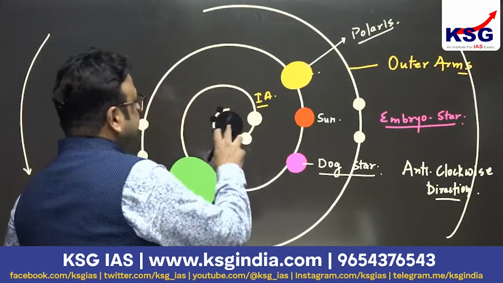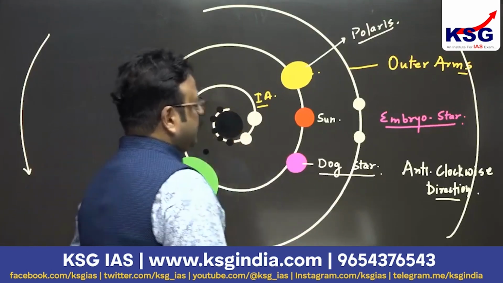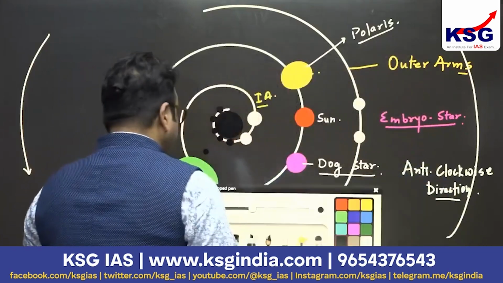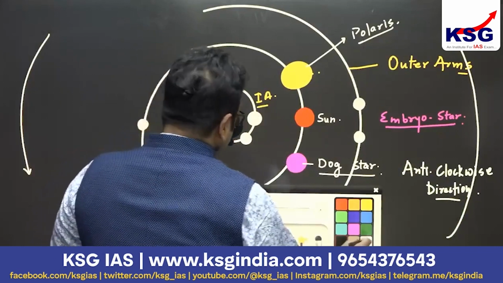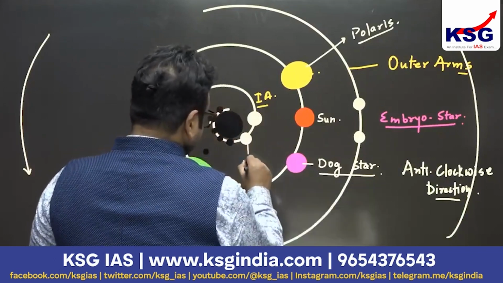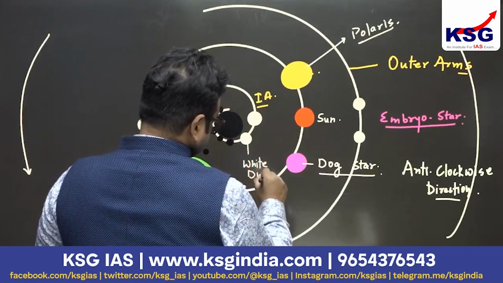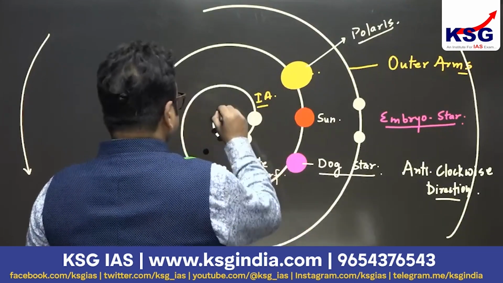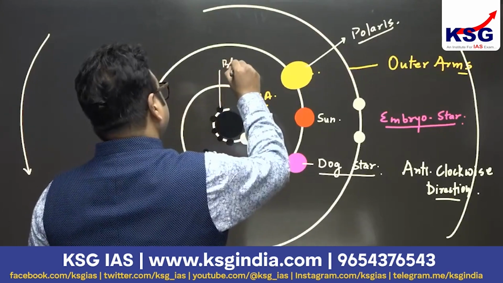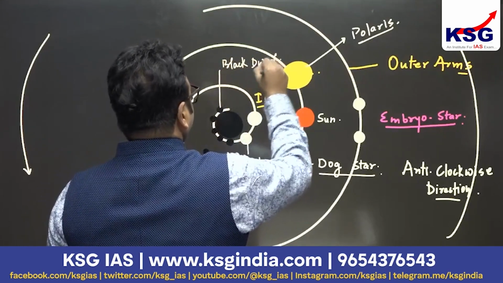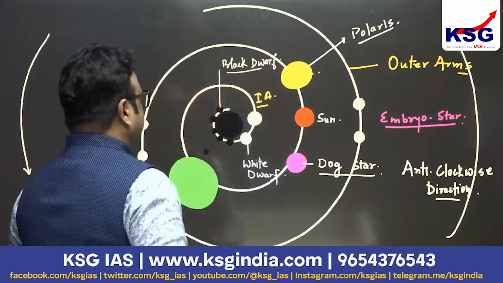So these are the phases which you will find in the latter phase of the star, near the center, and they are called the white dwarf, and here it is the black dwarf, white dwarf and black dwarf.